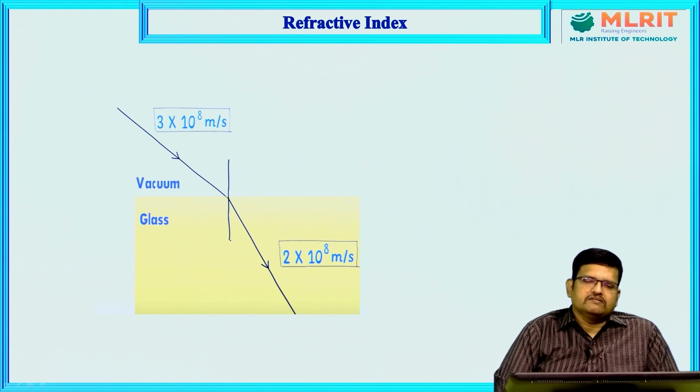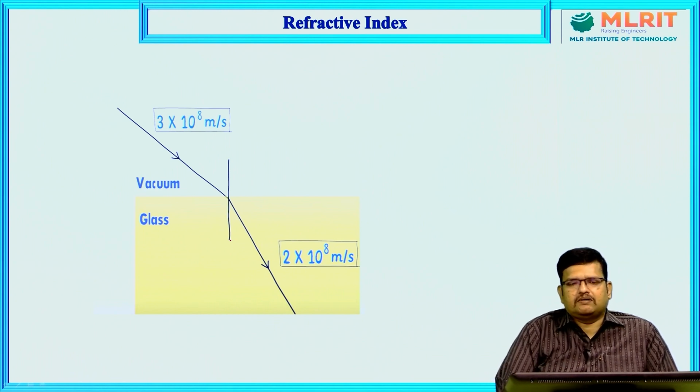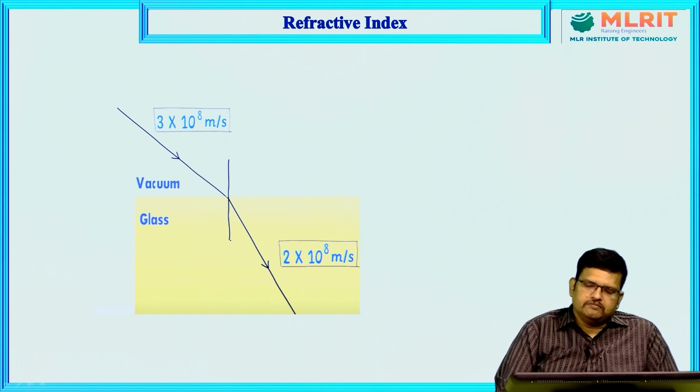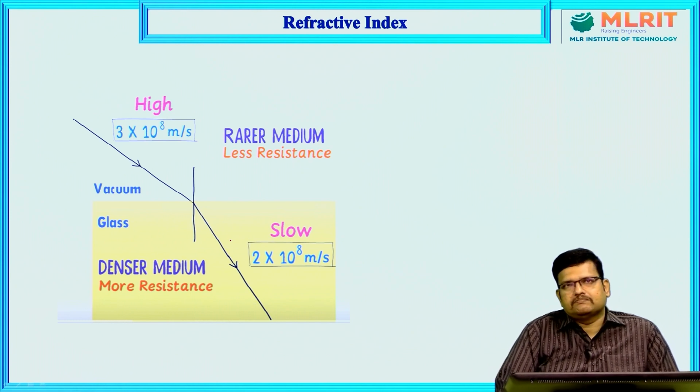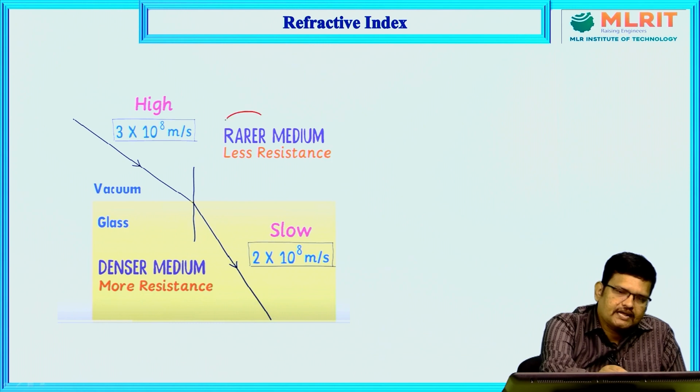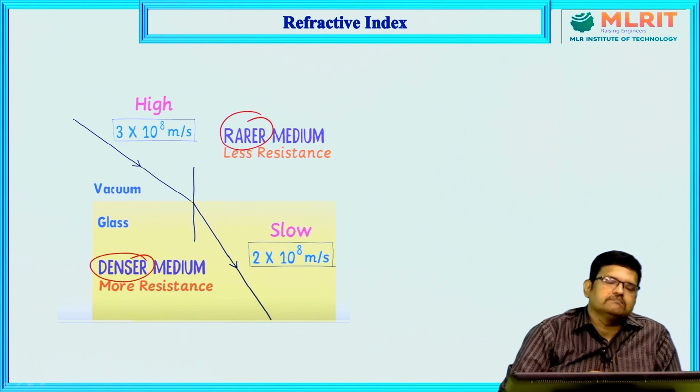Okay, so when a light ray penetrates from air into another medium, whether it may be a glass medium or water, the speed of light varies, and surely it will decrease. Now, because of these two values, the air medium I can say is a rarer medium, and the glass medium I can say is a denser medium.